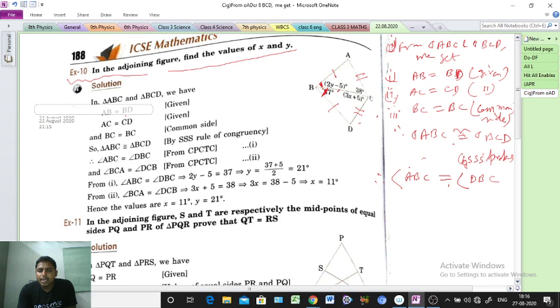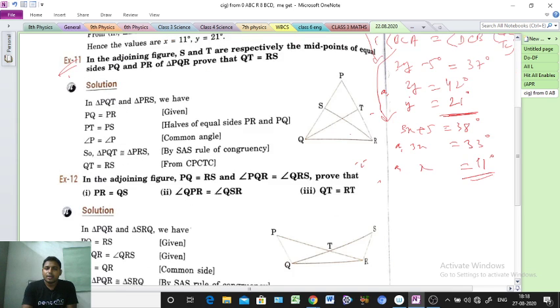Okay, next, Example 11. Read the question. In the adjoining figure, S and T are respectively the midpoints of equal sides PQ and PR of triangle PQR. Prove that QT equals RS. That is what we have to prove. Clear? Easy question.